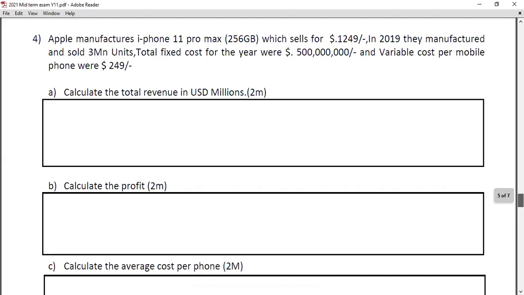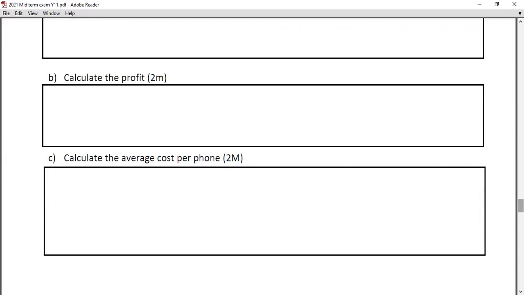And the last part, average cost. Average cost equals total cost divided by quantity, the quantity produced. Here the total cost we calculated is 1,247 million, divided by 3 million. So the answer for one mobile phone, cost per mobile phone, is $415.67.